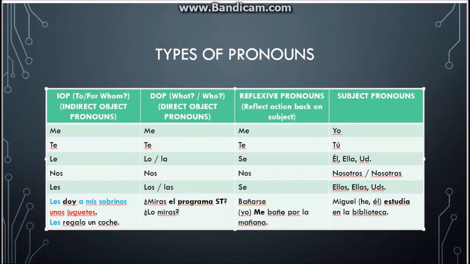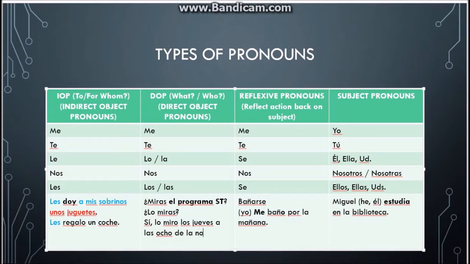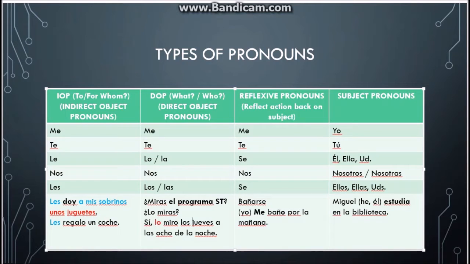So if we go back to Shark Tank, "¿Miras ese programa?" Okay, do you watch it? So let's say this person comes back and it's a sí. "Lo miro los jueves." Let's say it comes on Thursdays. "A las 8 de la noche." Okay, so what do I watch in this case? Thursdays at 8 o'clock. Lo is the direct object. Lo goes back to what? Oh, sorry, it's supposed to be red. So lo goes back to the show.